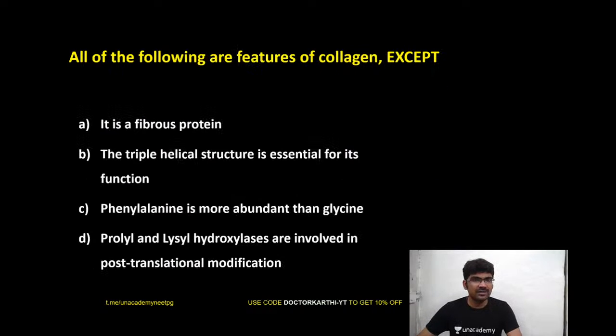Okay, good. Next is also this kind of question only to make you think more. All of the following are features of collagen except: it is a fibrous protein; the triple helical structure is essential for its function; phenylalanine is more abundant than glycine; prolyl and lysyl hydroxylases are involved in post-translational modification. Find out the wrong statement.